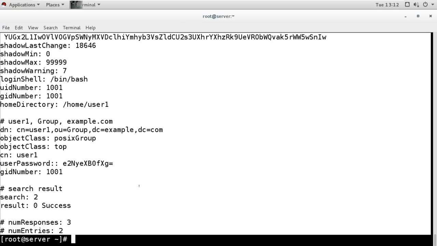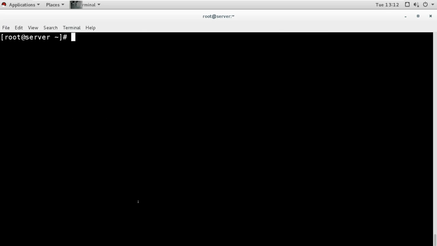That means our LDAP configuration is okay. Or we can search all objects also.